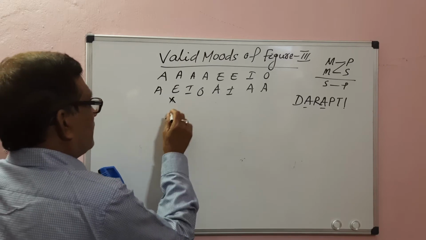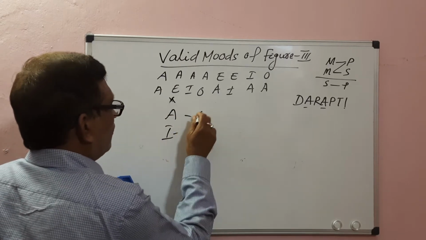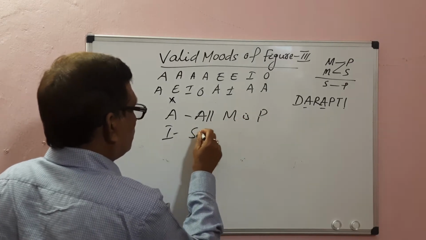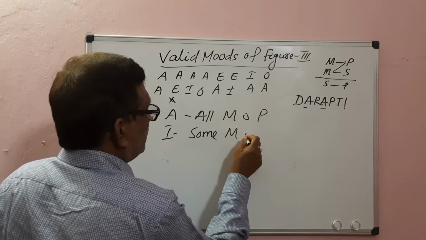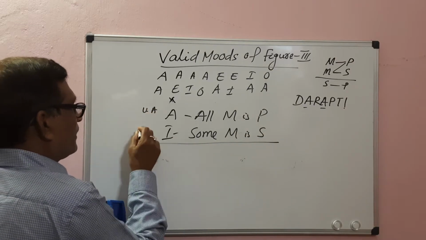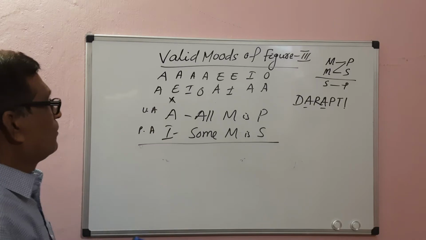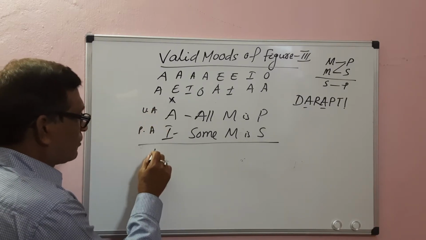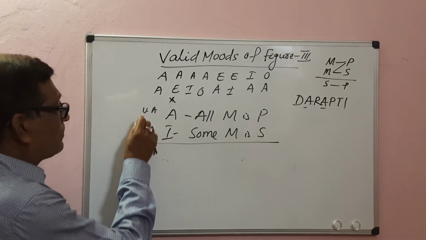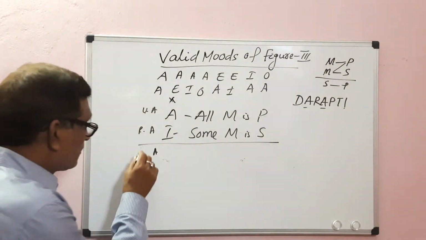Then AI: all M is P, some M is S. The major premise is universal affirmative, the minor premise is particular affirmative. Both are affirmative, so the conclusion must be affirmative. When one premise is particular, the conclusion must be particular.